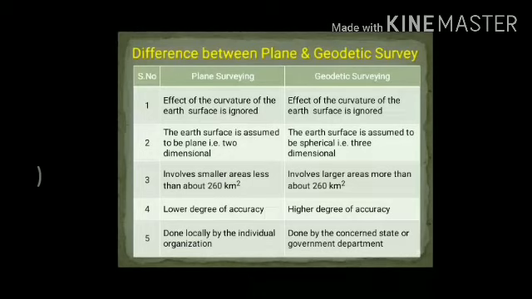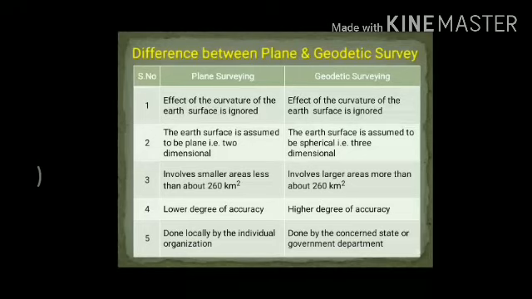Third point, in the plane surveying, generally the smaller area is considered, so it is lesser than 260 square kilometer. But in the geodetic surveying, an area larger than 260 square kilometer is considered.